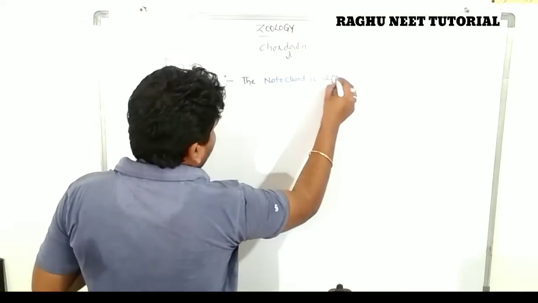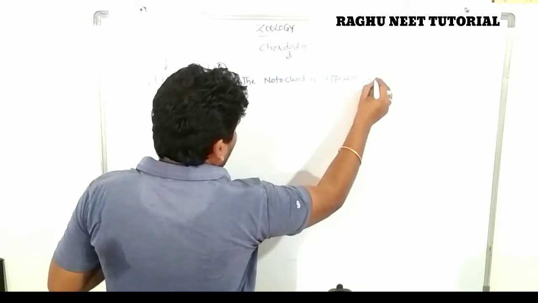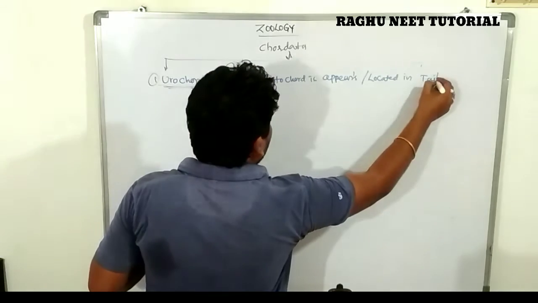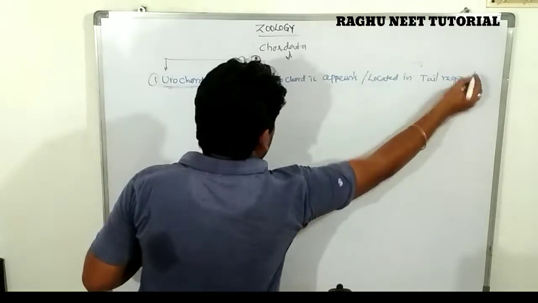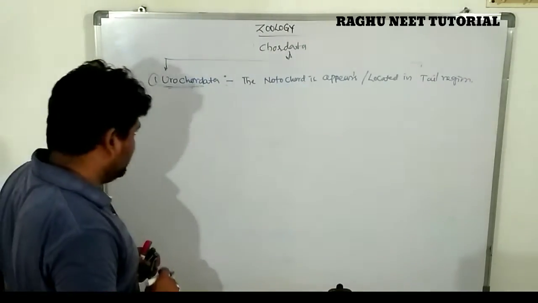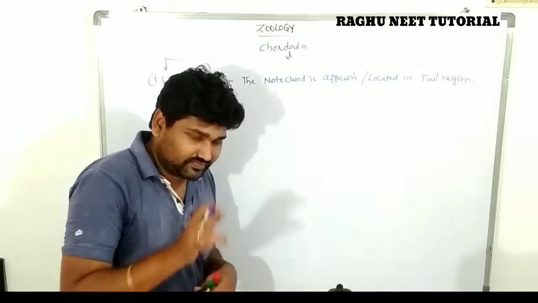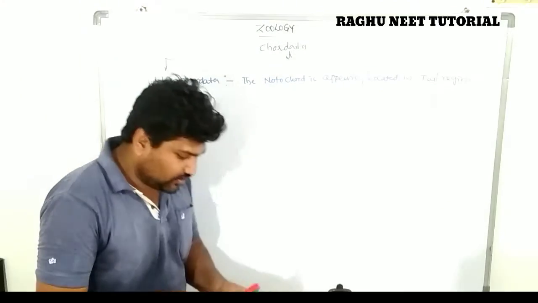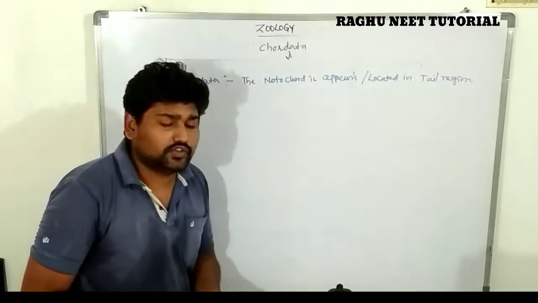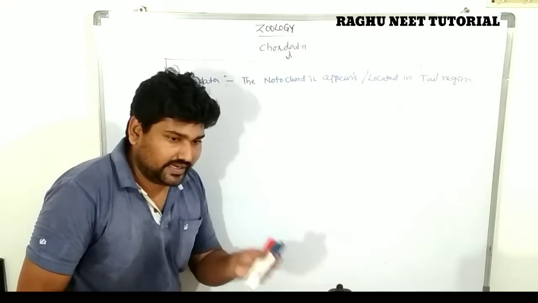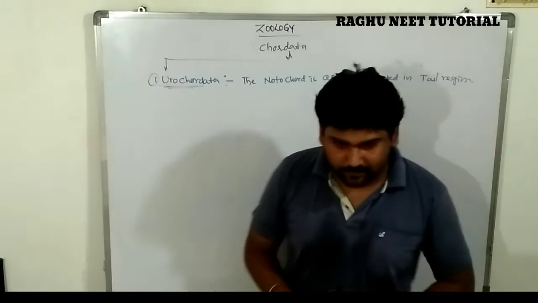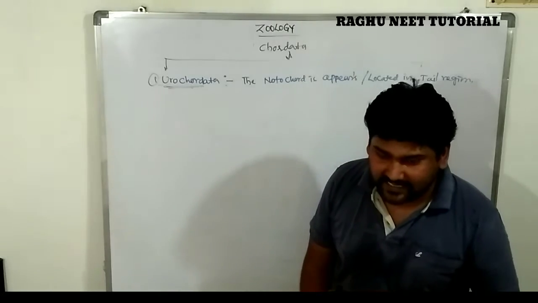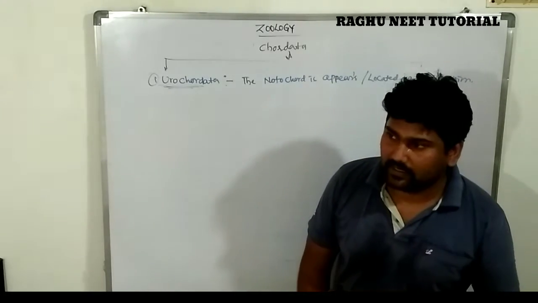The notochord appears in the tail region. So these individuals come into the subphylum Urochordata of Chordata. What are the characters of the Urochordates? These Urochordates are completely sedentary in form.